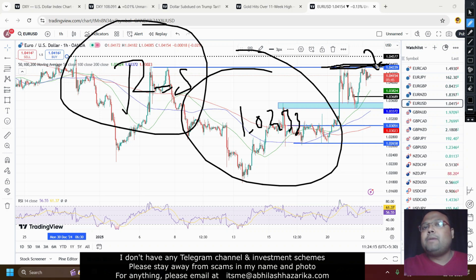So you have two options. If the market goes up, you can buy the breakout, which is a little bit riskier. And if you don't want to take any risk, you can wait for the market to come down, because the same level will work as the new support: 1.0433, 1.0430, this level.